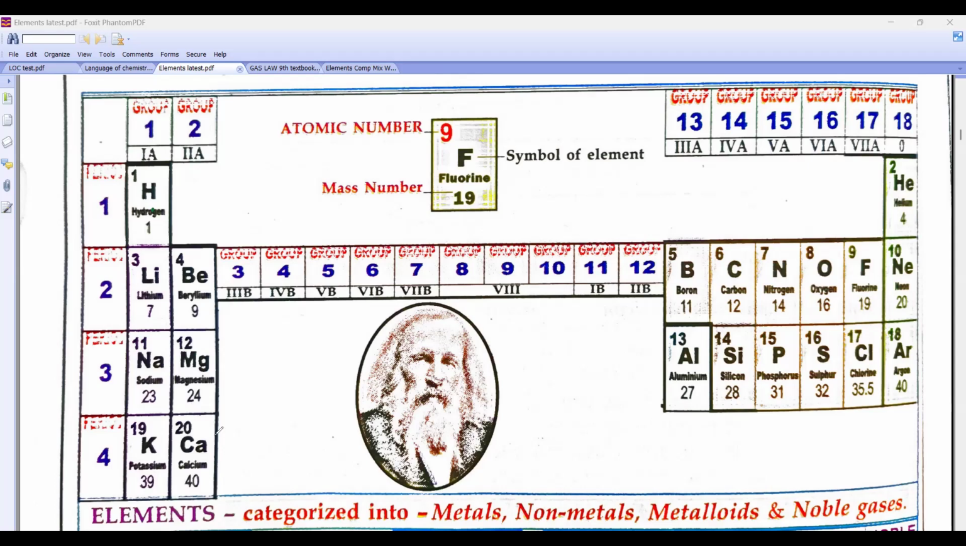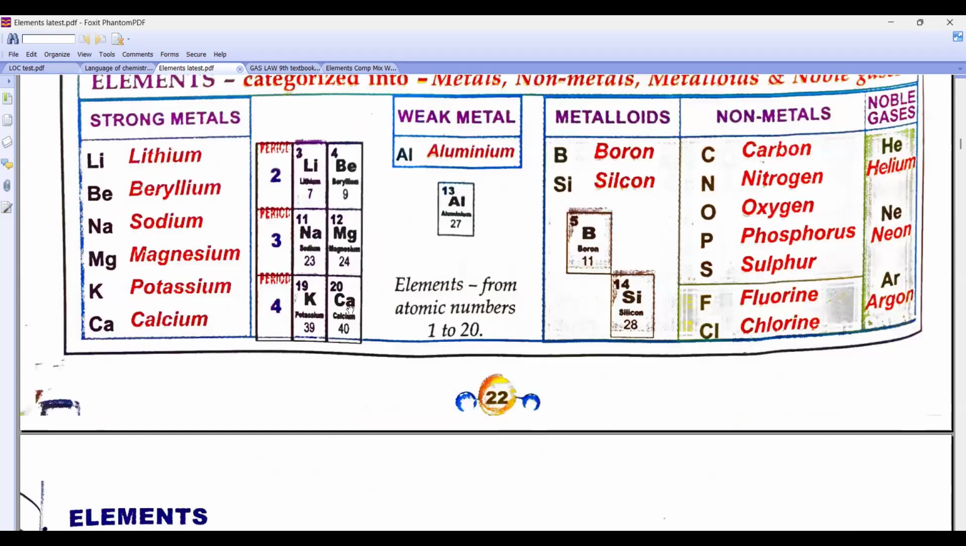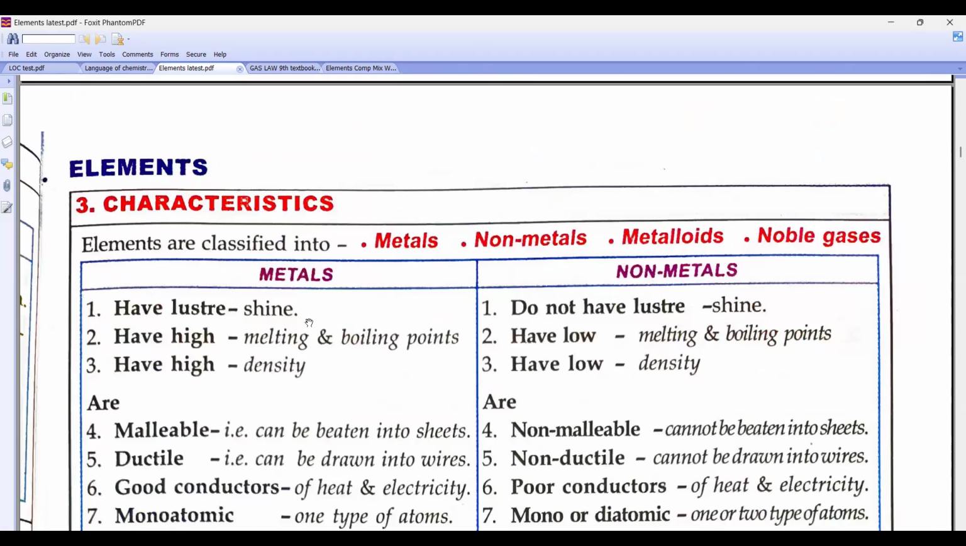Okay. Now we did electronic configuration, beta, of all these elements. Now, elements, beta, we did the characteristics of metals. Remember, beta?